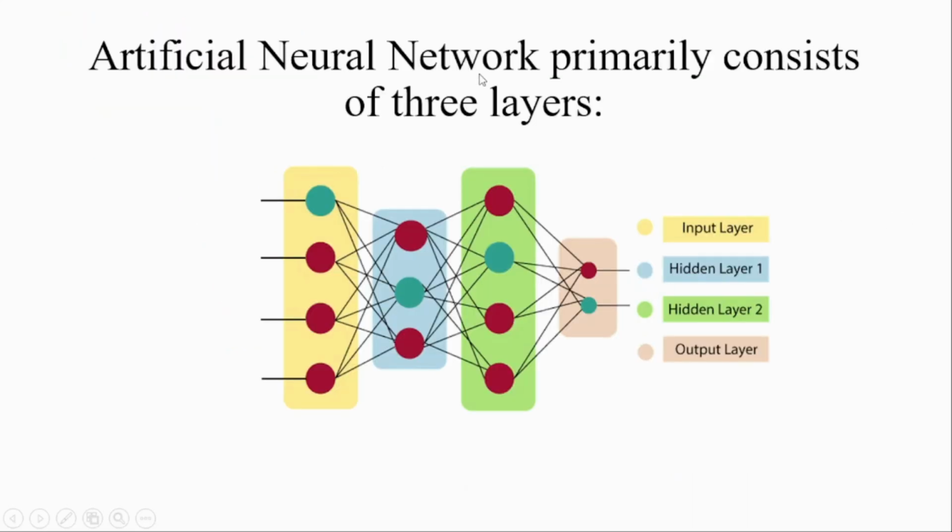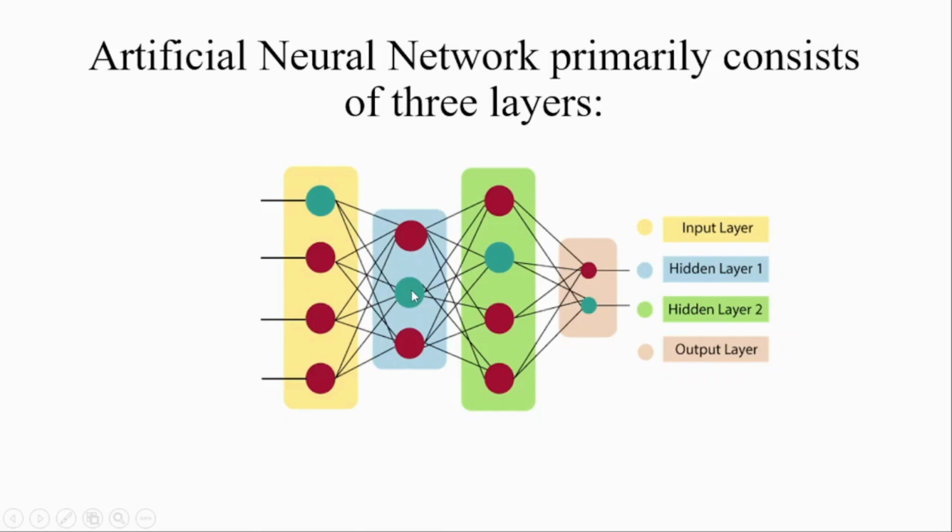Artificial neural networks primarily consist of three layers. What are these three layers? These are the input layer, this is hidden layer 1, this is hidden layer 2, and this is the output layer. This is a very important concept: this is the input layer, meaning dendrites, this is the axon, and these are the hidden layers.